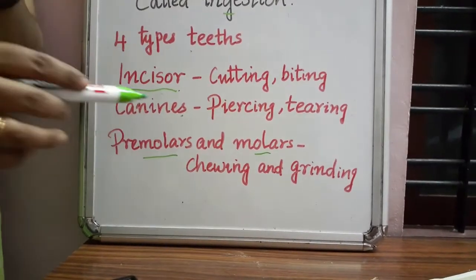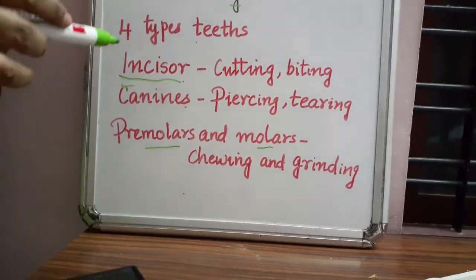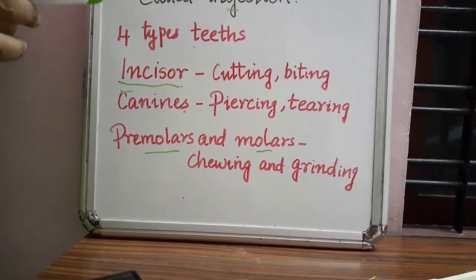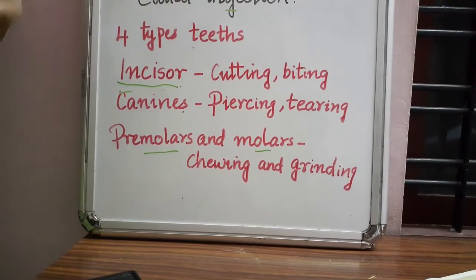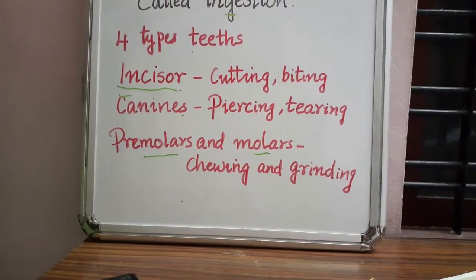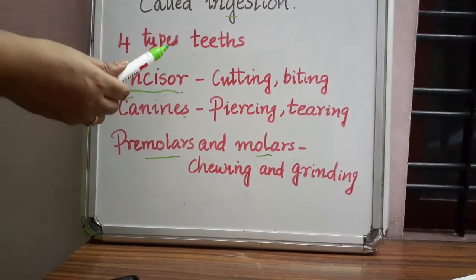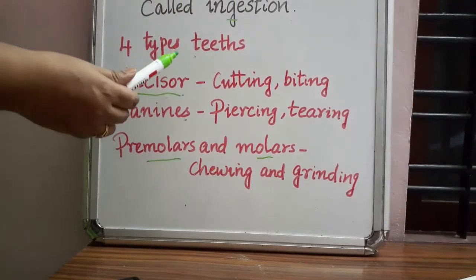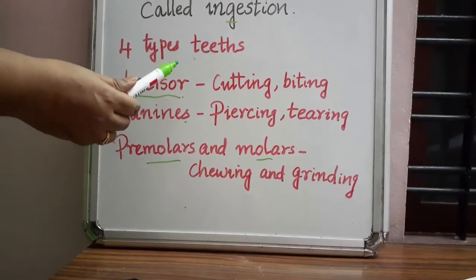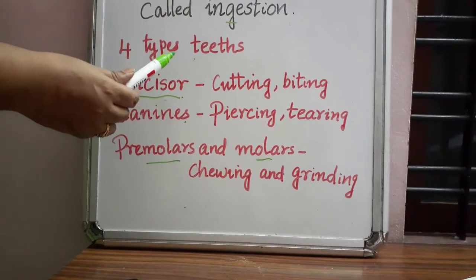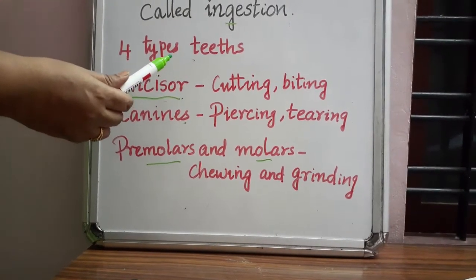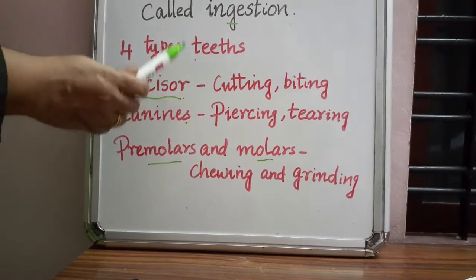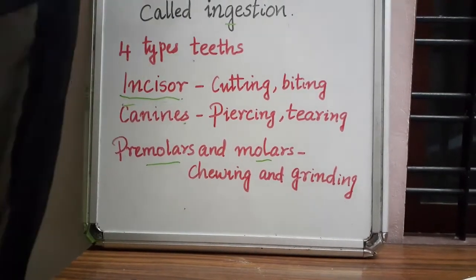So when we are eating, the food will be nicely ground and mixed with the saliva, which is produced by the salivary glands, and the tongue also helps. So with the help of teeth and saliva, the food will mix nicely, and the first step in digestion takes place inside the mouth.